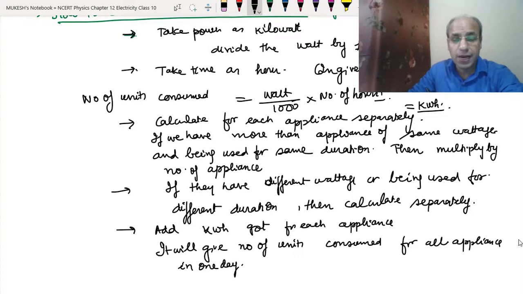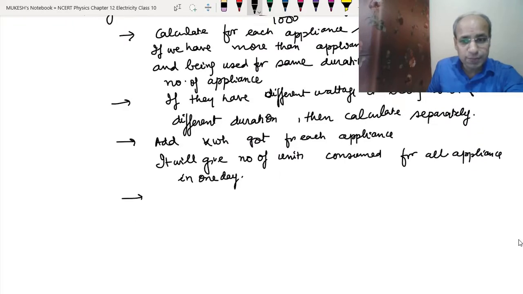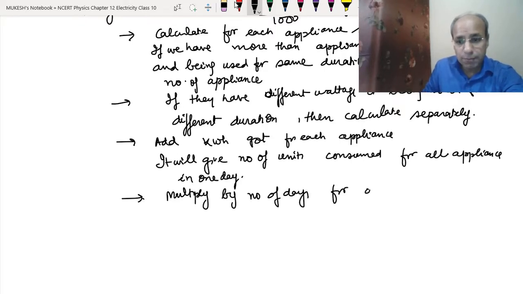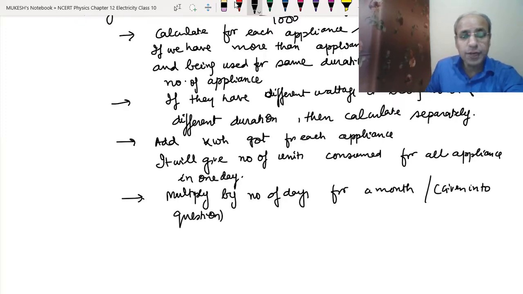And if you are being asked for a particular month or a particular number of days, then you have to multiply by the number of days to get the number of units consumed for that month. So the next part is to multiply by the number of days, for a month, as given in the question, to calculate for the whole month.